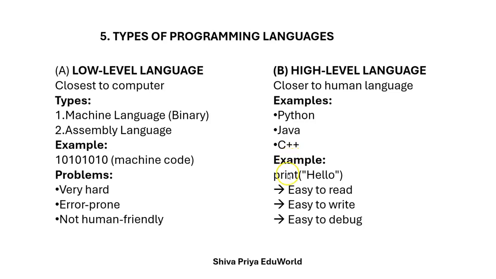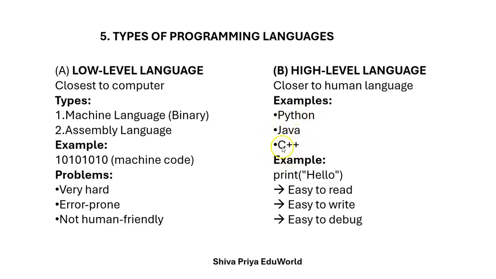For example, let us take an example of Python. Print hello. Here, whatever I print inside the print function, it will print as it is. Here we have a set of rules that we can call syntax. If the syntax is correctly written, then I can get the proper, exact output. I'll explain that later.